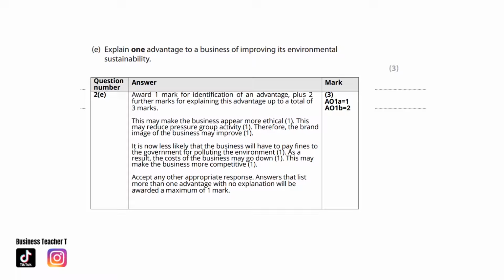Or, it is now less likely that the business will have to pay fines to the government for polluting the environment. As a result, the cost of the business may go down. This may make the business more competitive.